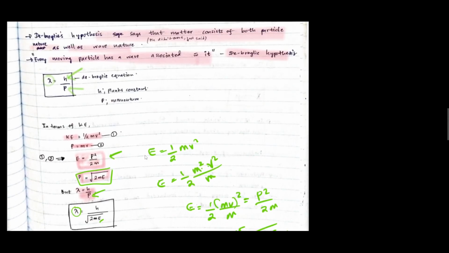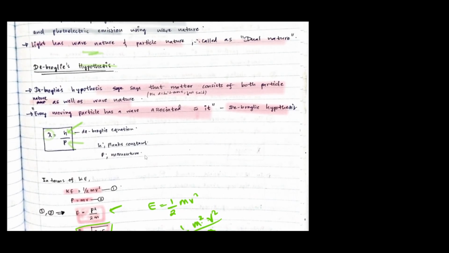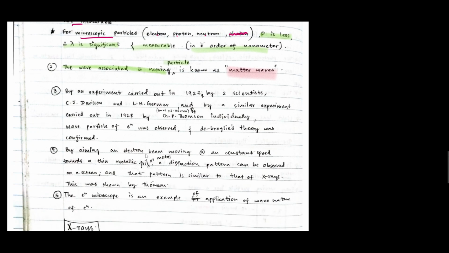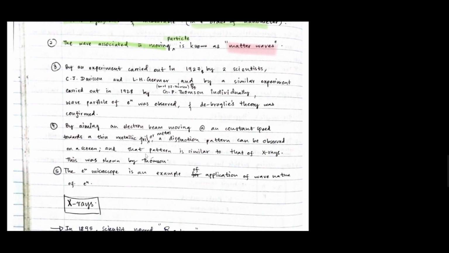Although de Broglie came up with this hypothesis without any evidence, later in an experiment carried out by two scientists, C.J. Davisson and L.H. Germer, and also by a similar experiment carried out by G.P. Thomson, son of J.J. Thomson, they observed the wave particle nature of the electron, and de Broglie's theory was confirmed.